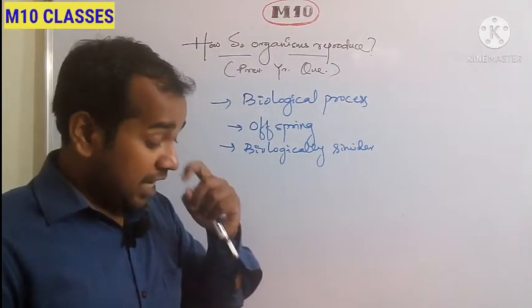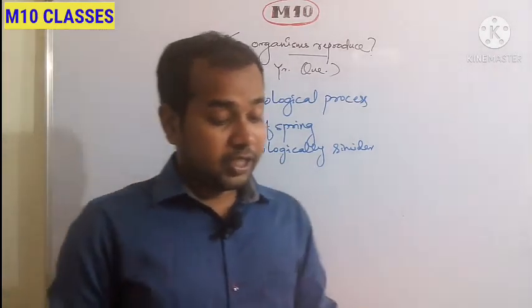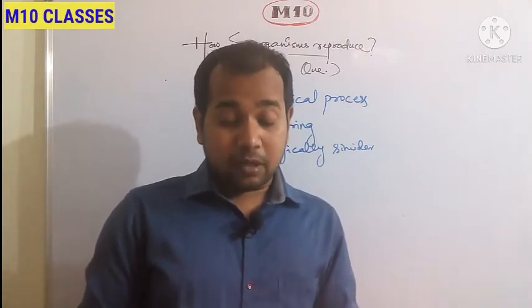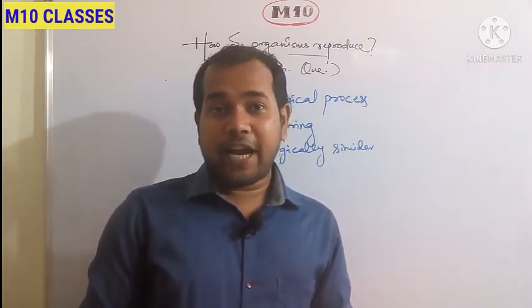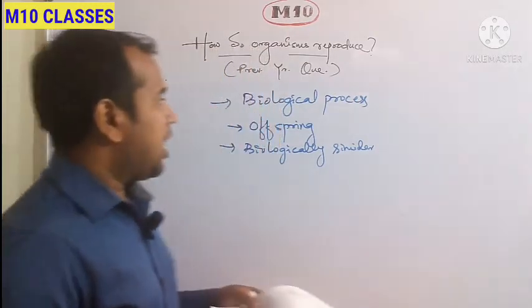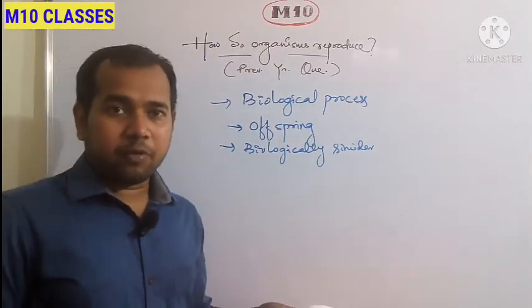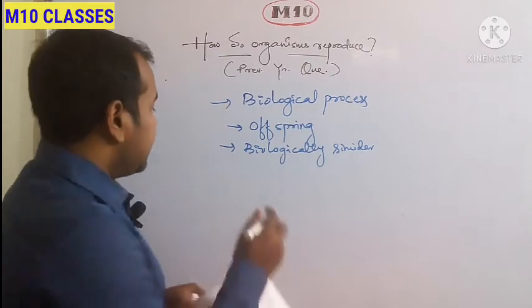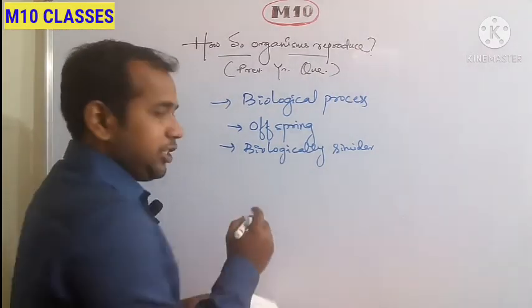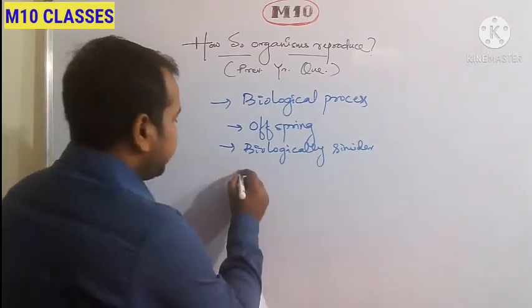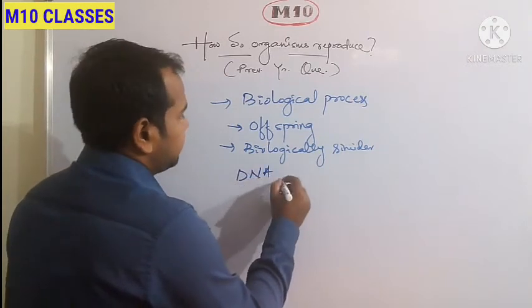Next, how does it help in providing stability to the population? See, this is from page number 128, section 8.1.1. How does it provide stability to the population? Now, during reproduction, DNA copying takes place.